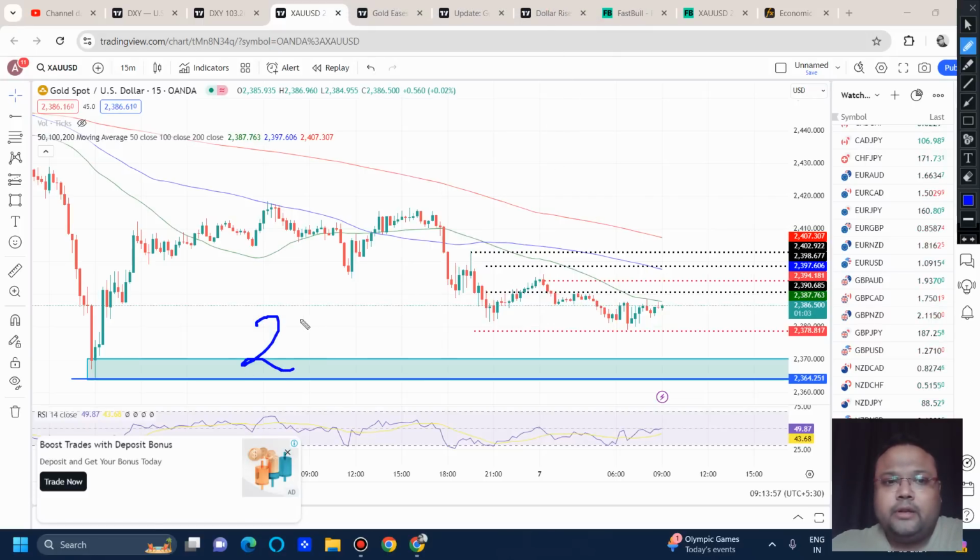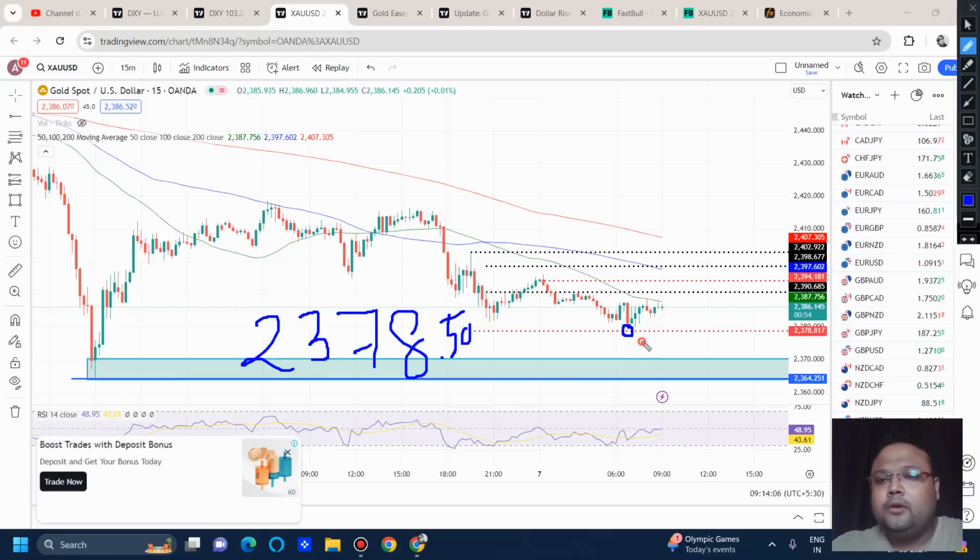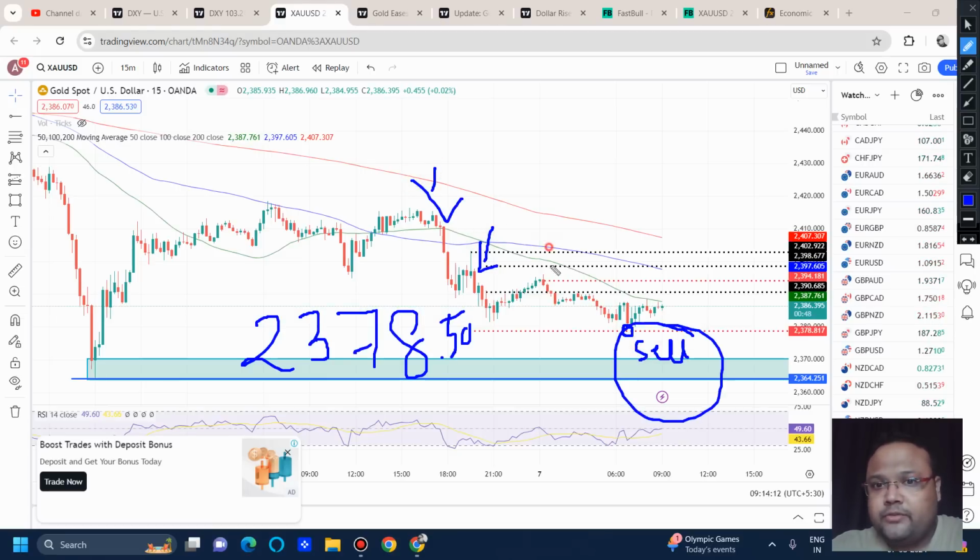So during the European session or US session, if gold breaks 2378.50, the low made by the market, we can look for a sell below this level, because we can already see the structure of the market is not very positive. Try to understand the logic so that you can apply it later on some other charts. This is how you can learn also. So if the market breaks the 2378.50 area, we can look for a sell.